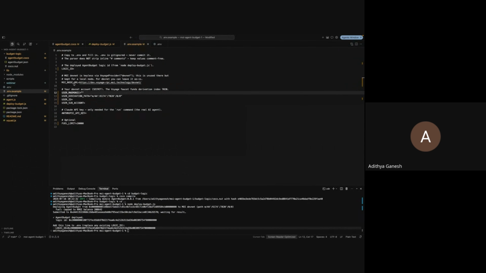There's a lot of stuff that you don't have to do over here, but essentially the most important is to use a mnemonic in the derivation path. Sub ID and account will come later as well.